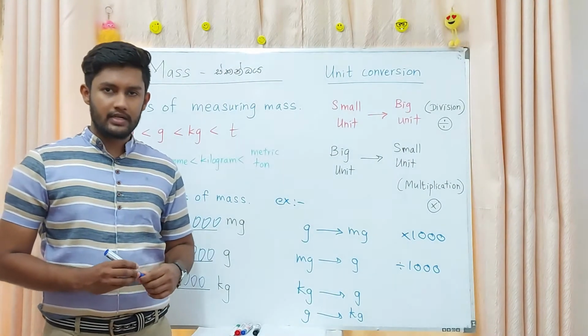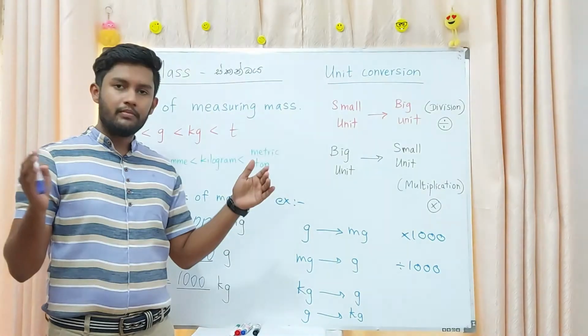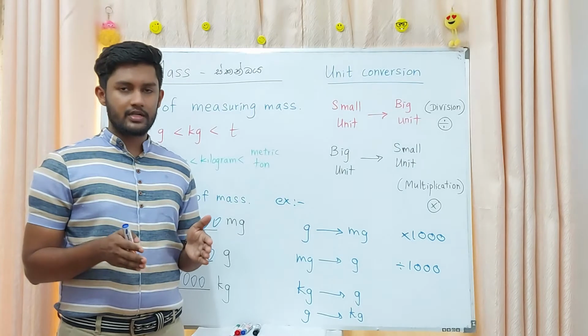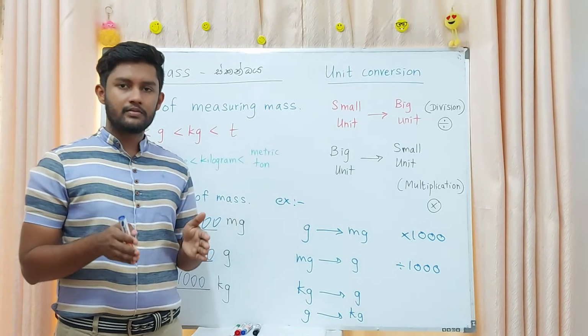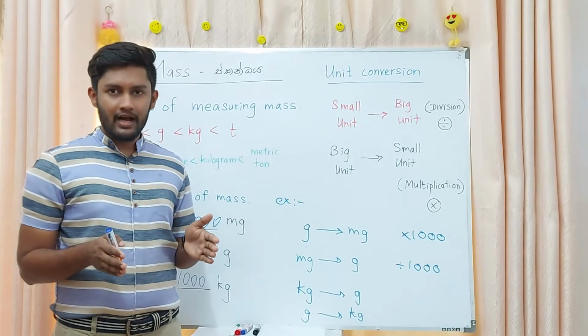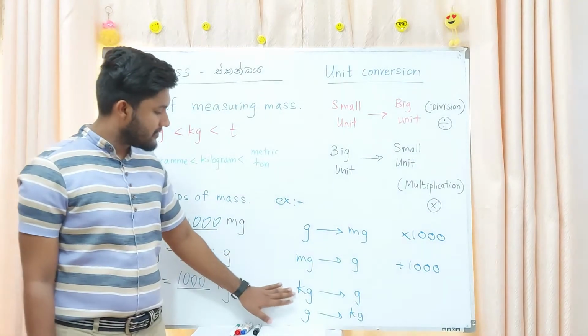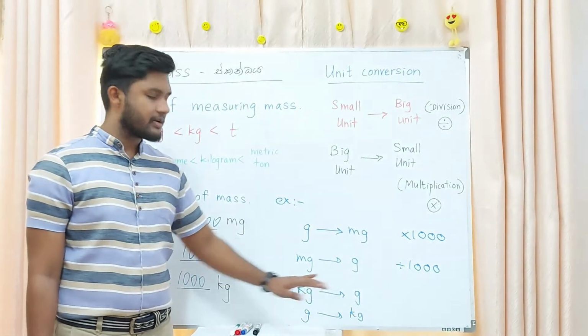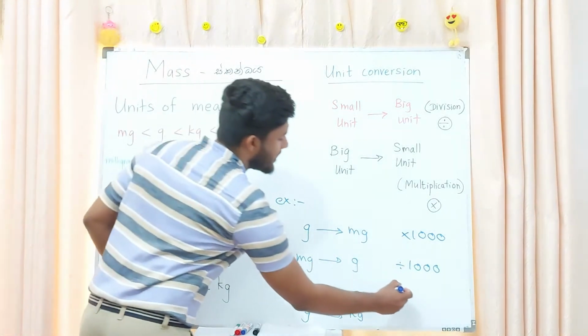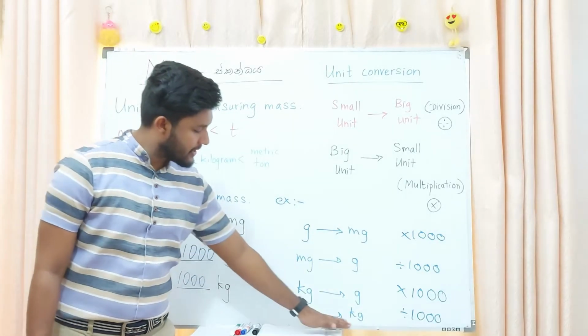How can you convert kilogram into gram? Big unit to small unit. What you want to do? Multiply, right? Multiply with the relationship. 1 kilogram equals 1000 grams. Then multiply by 1000.